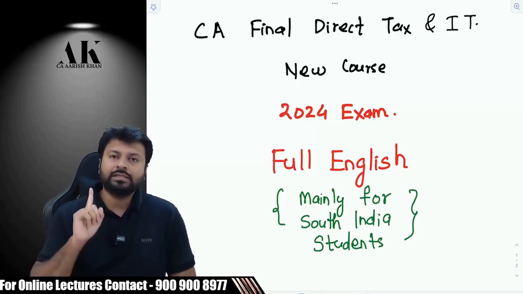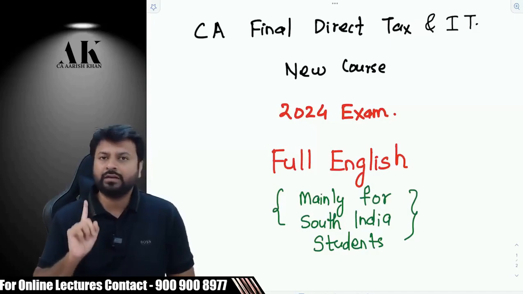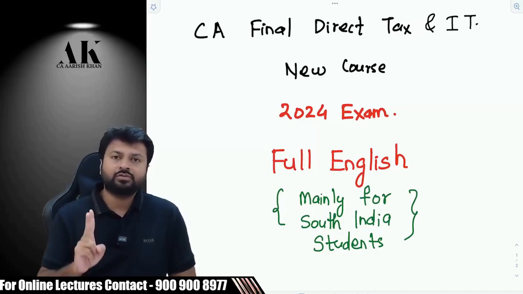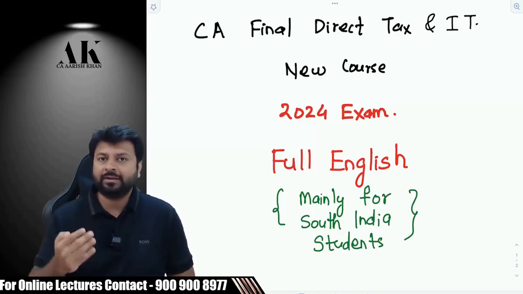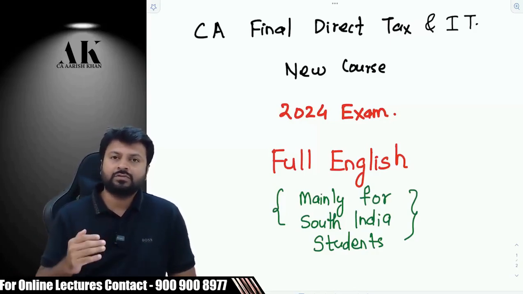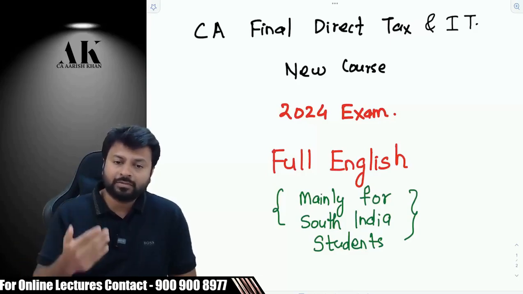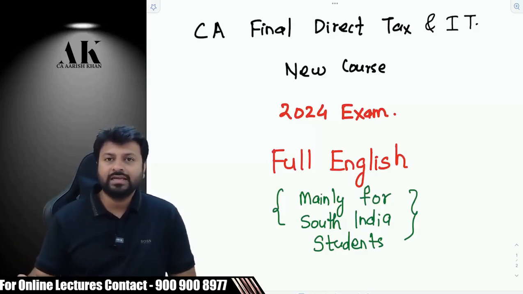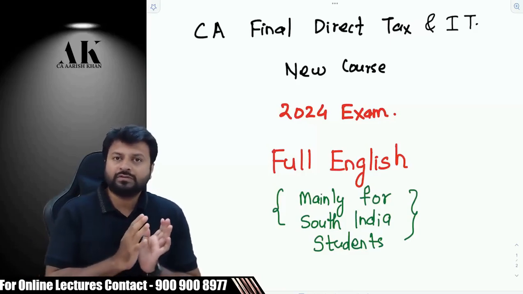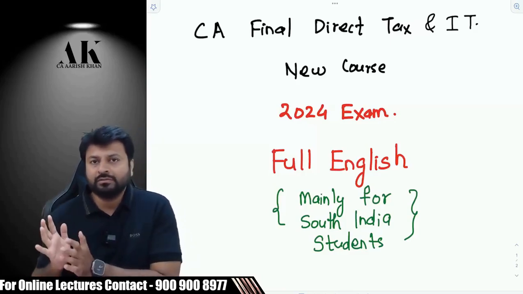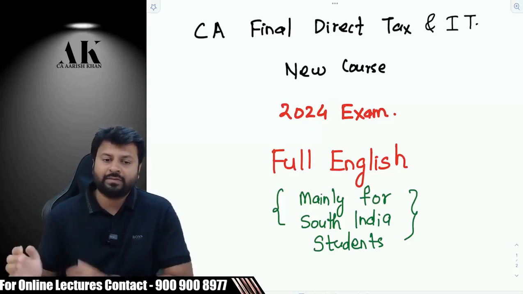We want a CA Final student to be practical oriented. We want a CA Final student to know how to interpret a provision and how to apply a provision in practical life. So their approach is moving from a theoretical approach to a practical approach. I think so. That is what I feel from my side.